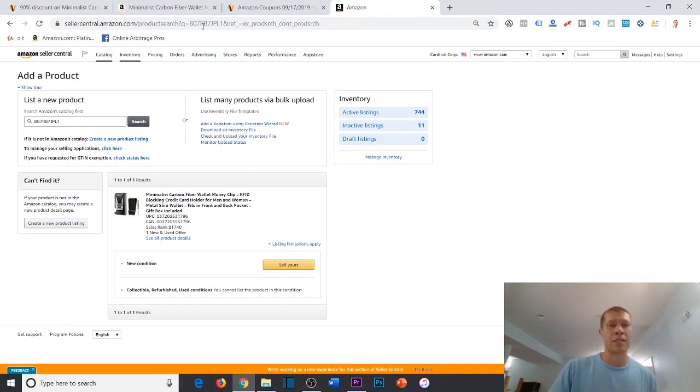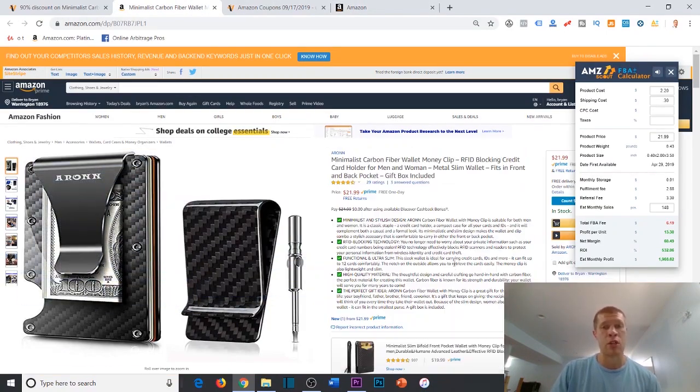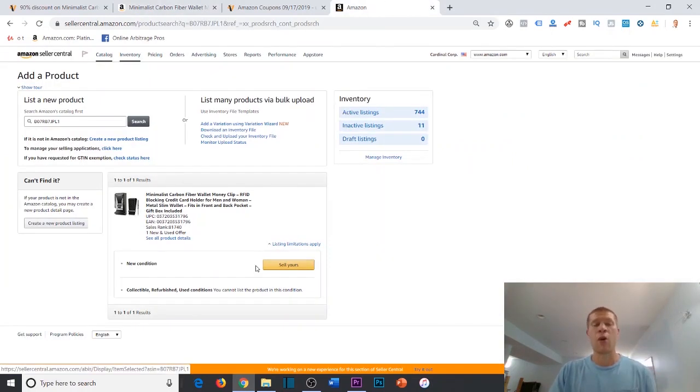In those specific instances, what you want to do is you just want to take the listing, right? So you're going to copy the product pictures, you're going to copy the listing, and you're literally just going to paste it on Poshmark or eBay or Mercari and then fulfill it from your house or your apartment yourself, right? But you don't have to do that because this product you can obviously sell back on Amazon.